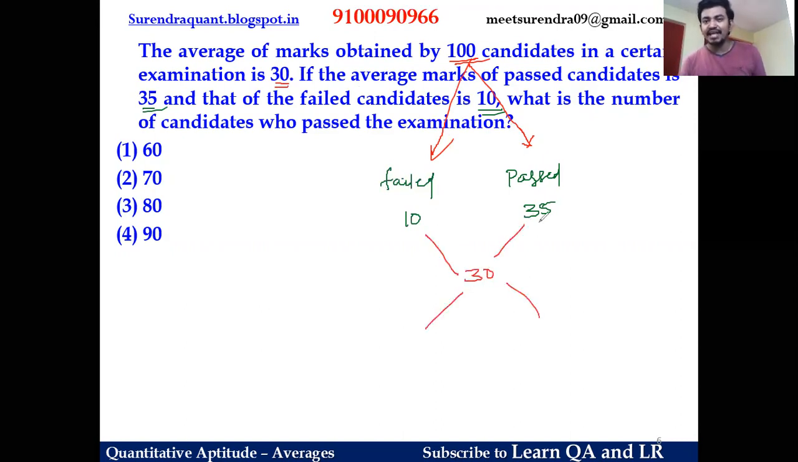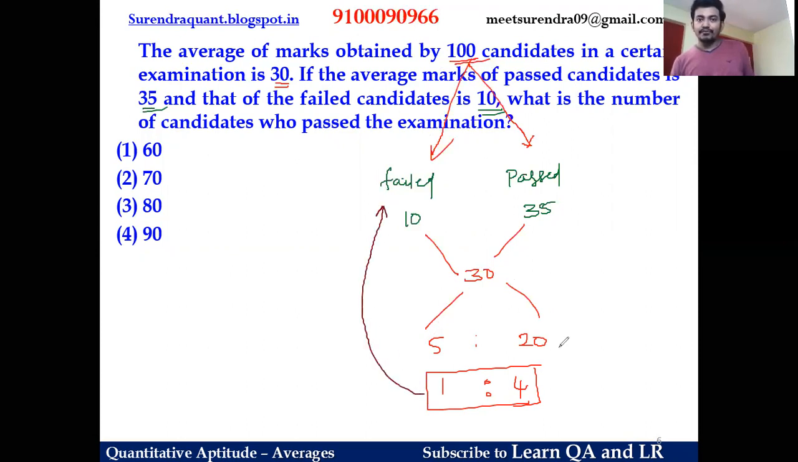Now apply alligation, guys. So 35 minus 30 is 5 and 30 minus 10 is 20. So the failed candidates to passed candidates ratio is 1:4. That means out of 100 students, one part are failed students and 4 parts are passed students.